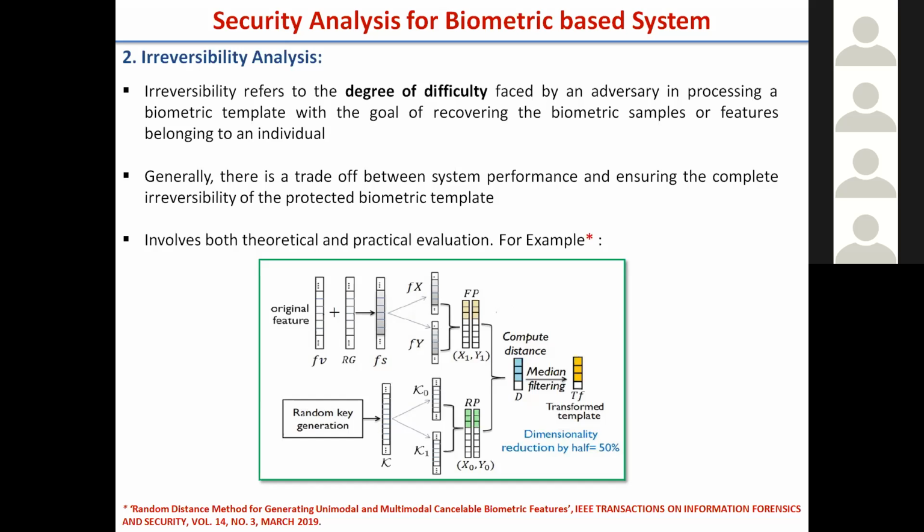If it is highly complex, your floating numbers are there, more combinations are there, then we say the system is highly irreversible. If real numbers are there, then it is complex to reverse back. If it is a binary number with a small length for the feature, it can go back to the original fingerprint or minutiae points, and that can be replayed. So irreversibility measures how much effort is required to go back to this particular fingerprint. That is the irreversibility analysis.